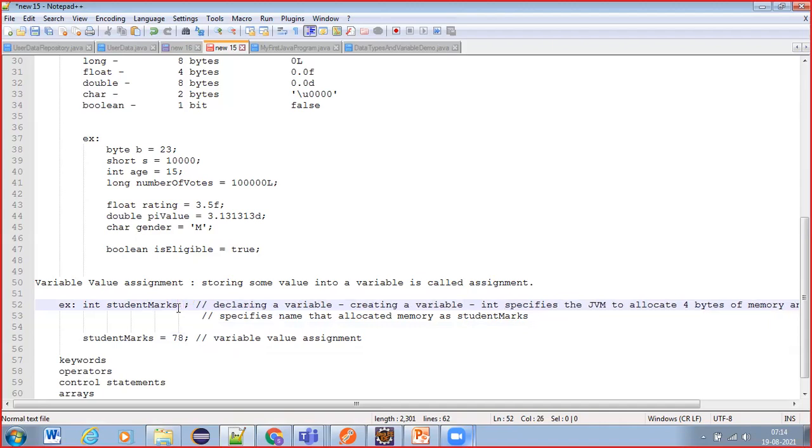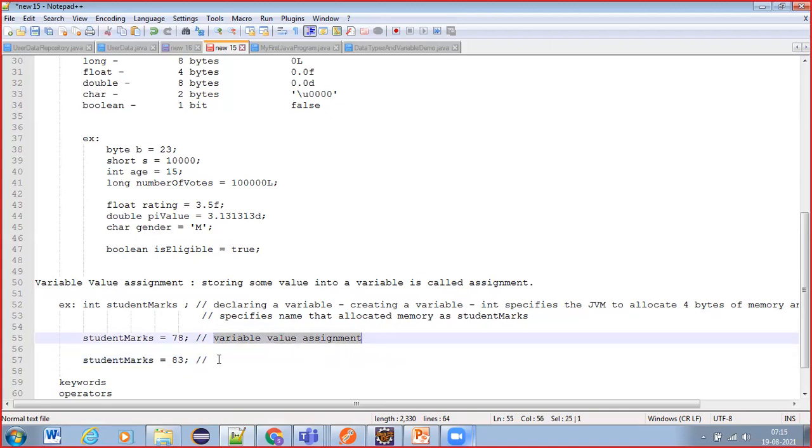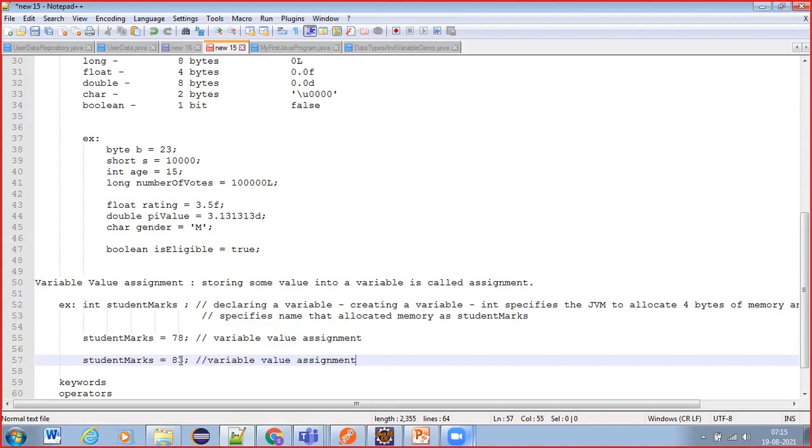Now, one more thing. So, if I do here again, student marks equals to 83. Now, what is this? So, what are we doing here, or what do we call this? It's also nothing but the same. We are changing the value, or we are storing some value into the variable, right? Into student marks, we are saying 83. Now what happens? Earlier we have given 78. 78 was there in the memory.